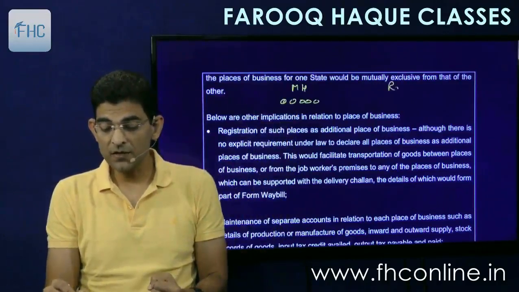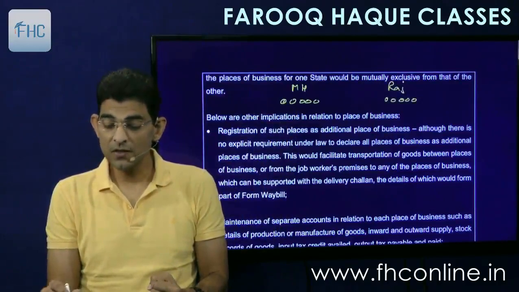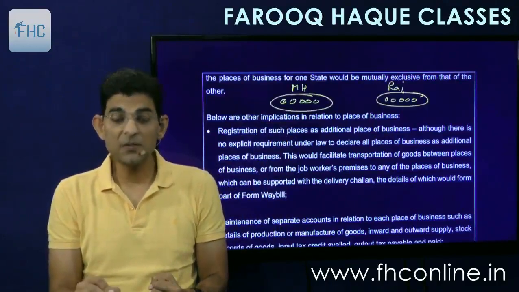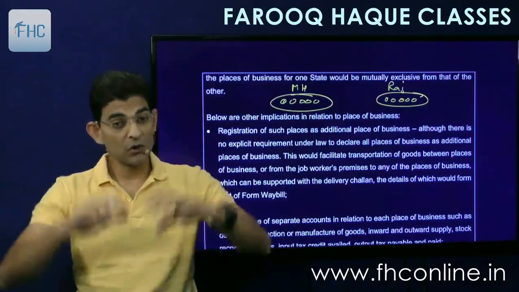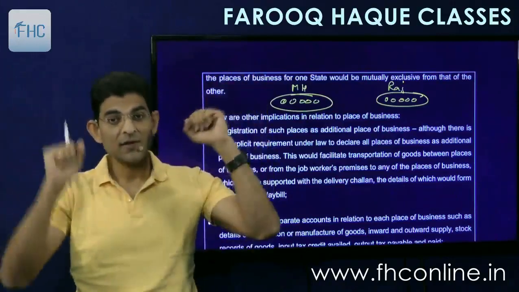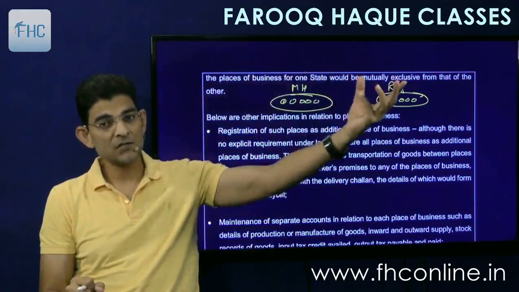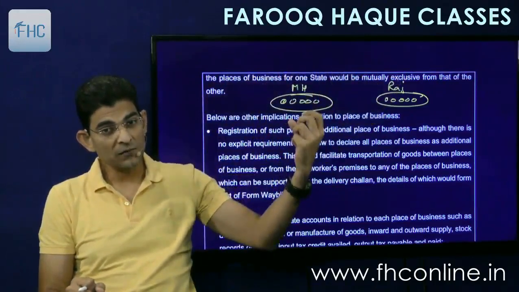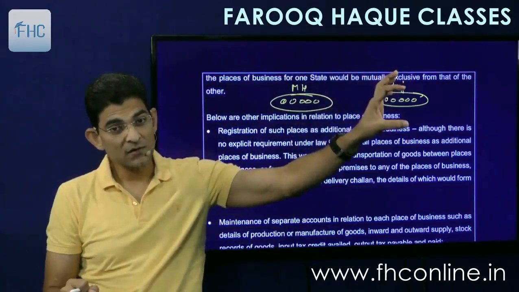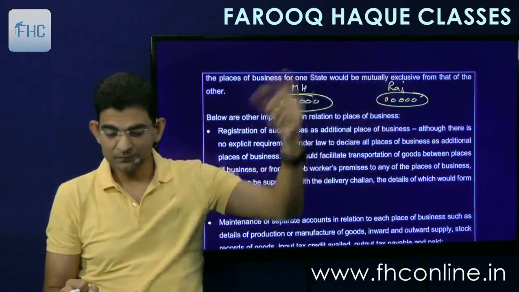And then in Rajasthan, if I have got more places of business with a separate registration, then these will be exclusive and these will be exclusive. So you cannot say that I have got 10 places of business. My Maharashtra registration number is one person and this is one person. So this person has 5 places of business and this person has 5 places of business.